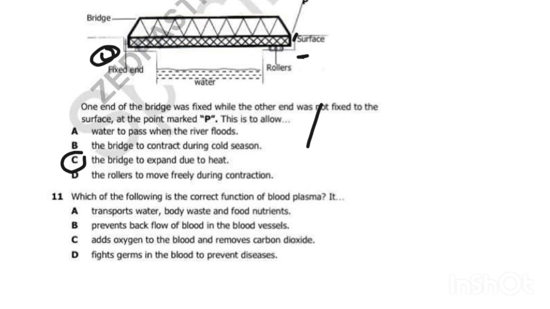Okay, we got to 11. Which of the following is the correct function of the blood plasma? What do we know about blood plasma? Blood plasma is the fluid part of the blood. The main part of its composition is water.